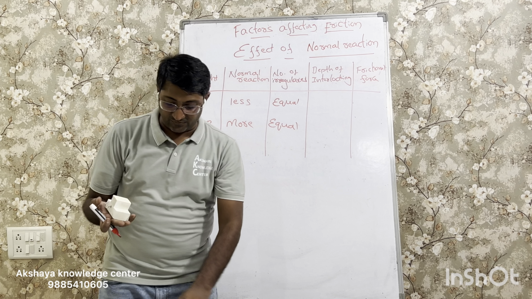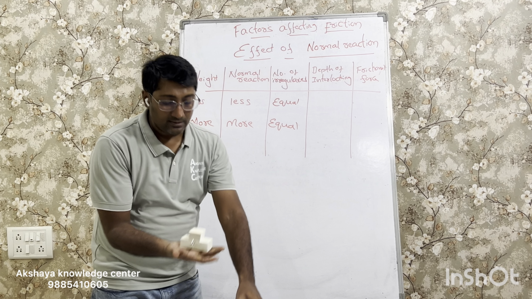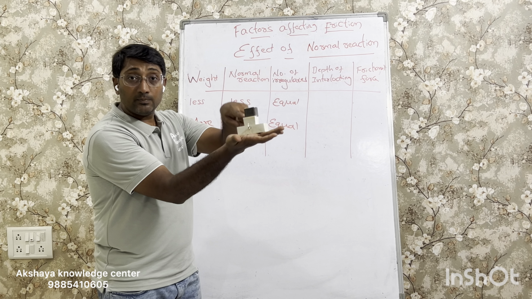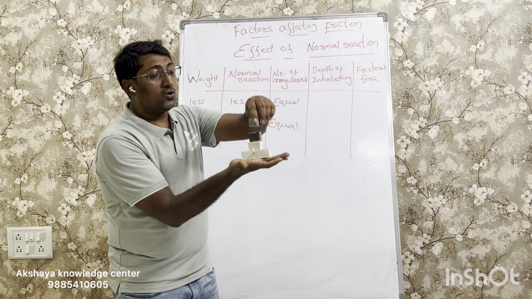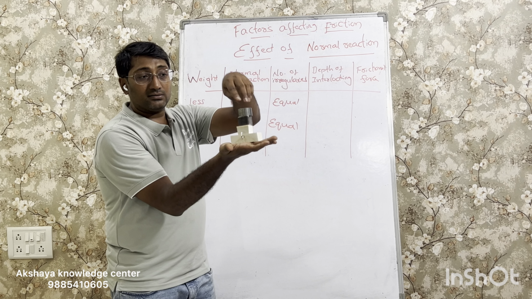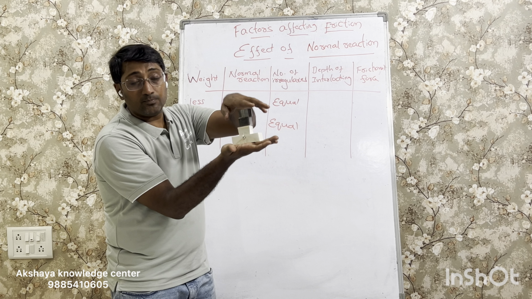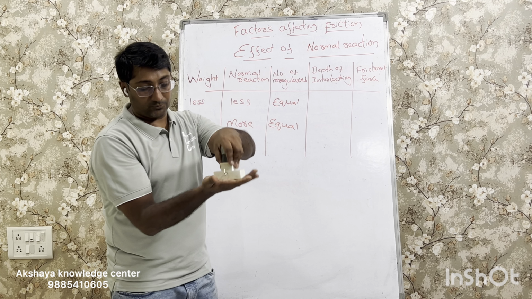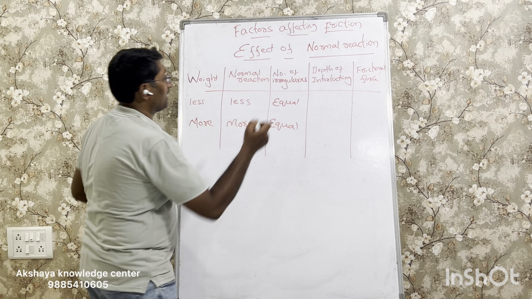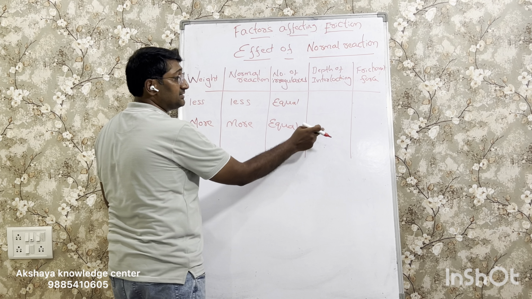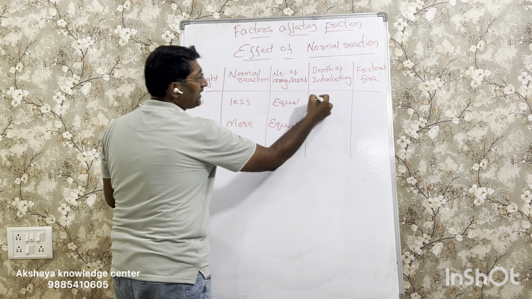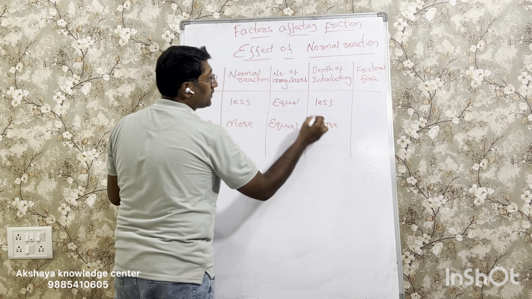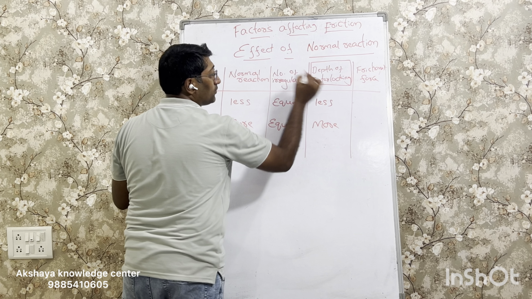Now think about the next factor. With less weight on top, the depth of interlocking will be less. With more weight on top, this extra weight is pushing the wooden block much more into my hand or into the surface. It causes more depth of interlocking. So here the most important factor is the depth of interlocking. So less weight, less depth of interlocking, more weight, more depth of interlocking. So this is the key concept over here.